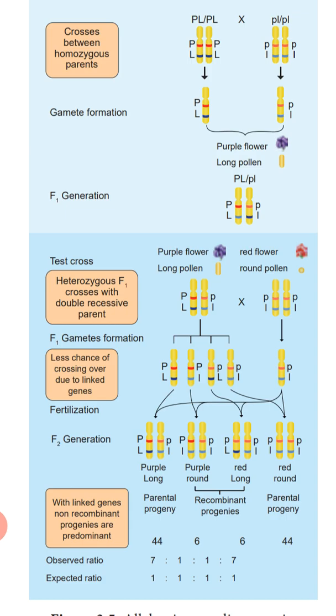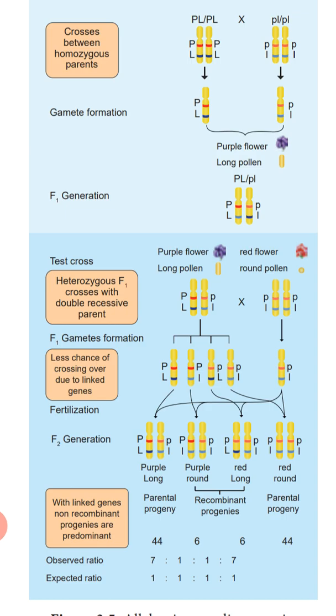But here, when this cross was done, it was found that in the next generation, the purple long flower and red round, the parental types, were found in greater numbers, whereas the recombination types, purple round and red long, were found in lesser numbers.